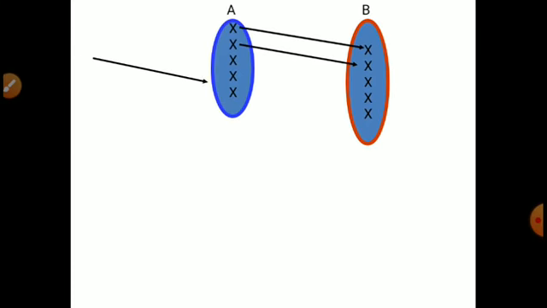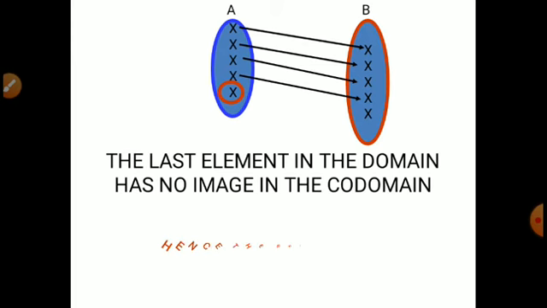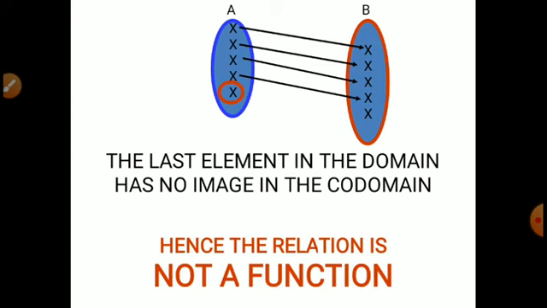And suppose any element of the domain is left empty, then also it is not a function. See here, this circle is not having any image. So that's why it is not a function. This is the main thing to understand about what a function is.